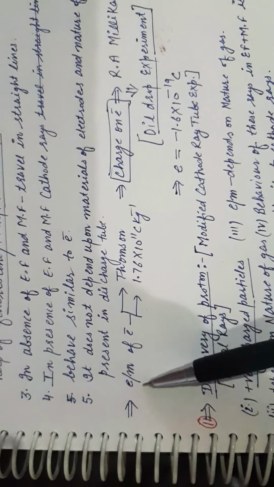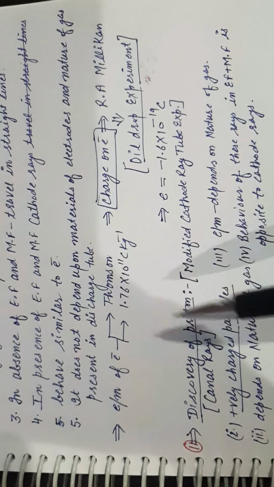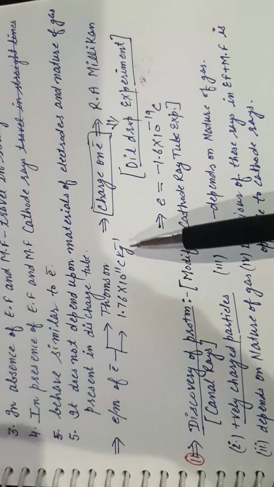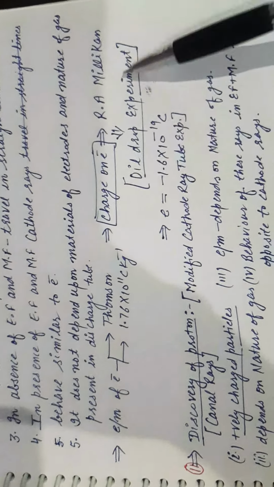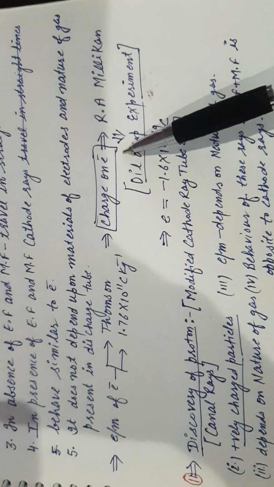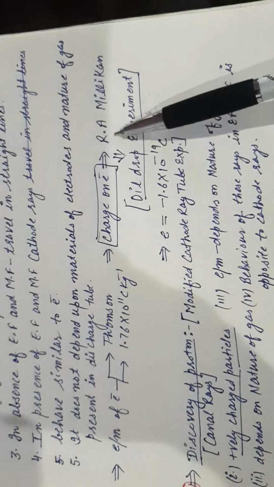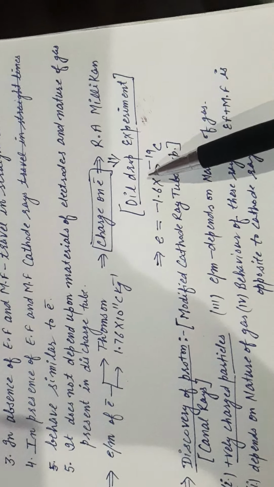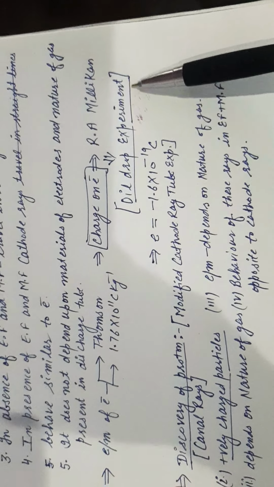Next, e/m, the charge to mass ratio of the electron, was discovered by Thomson, and it has a magnitude value of 1.76 × 10^11 coulomb per kg. Charge on electron, we have already discussed. Charge on electron is -1.6 × 10^-19 coulomb, which was discovered by R.A. Millikan with the help of an experiment, a very famous experiment known as the oil drop experiment.